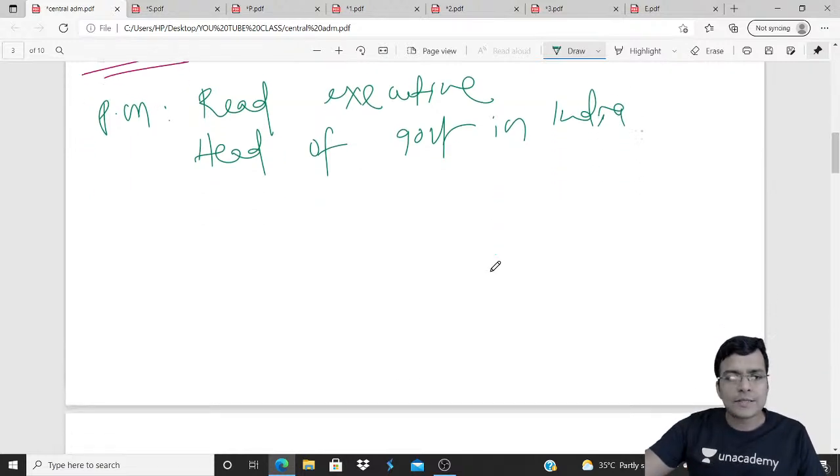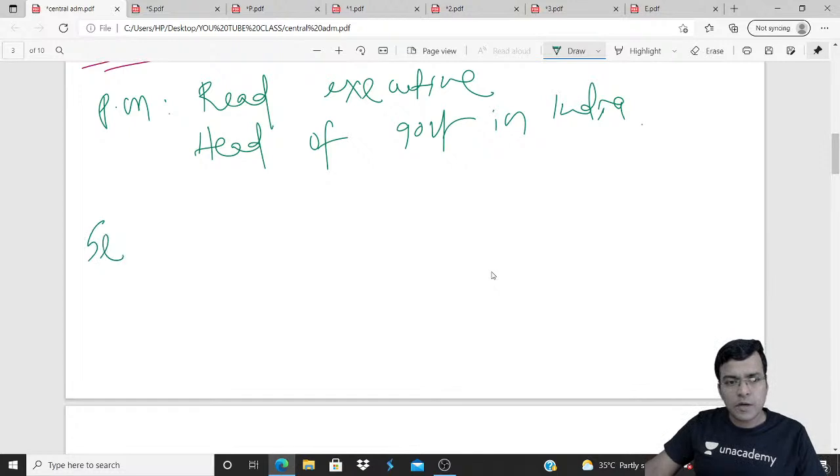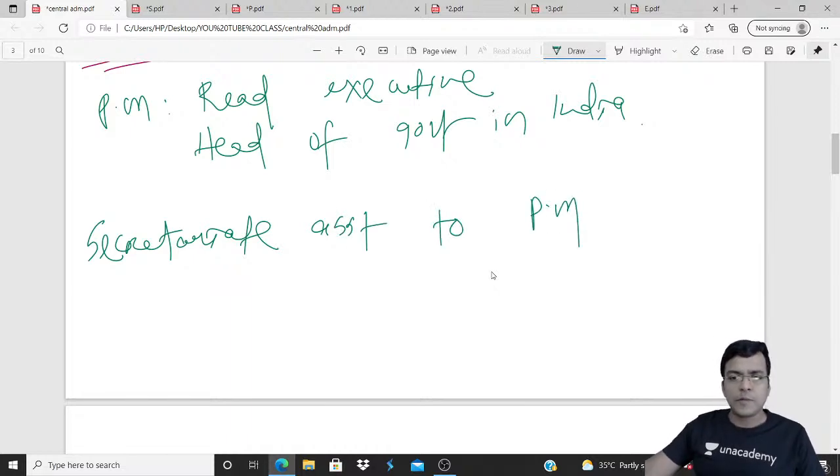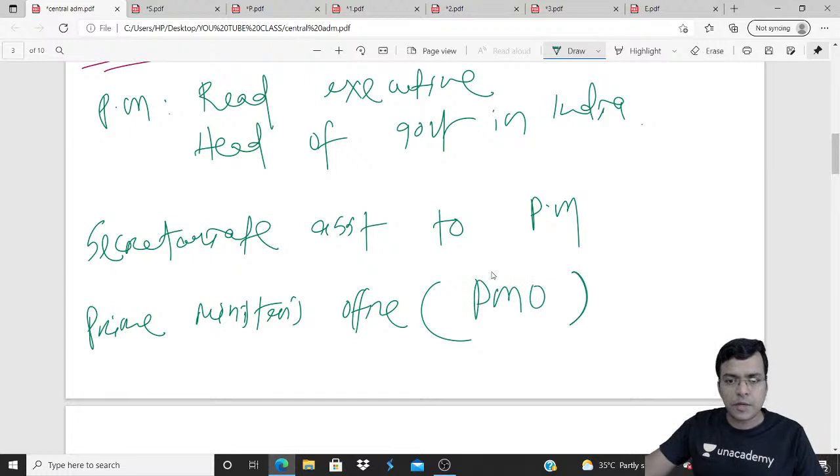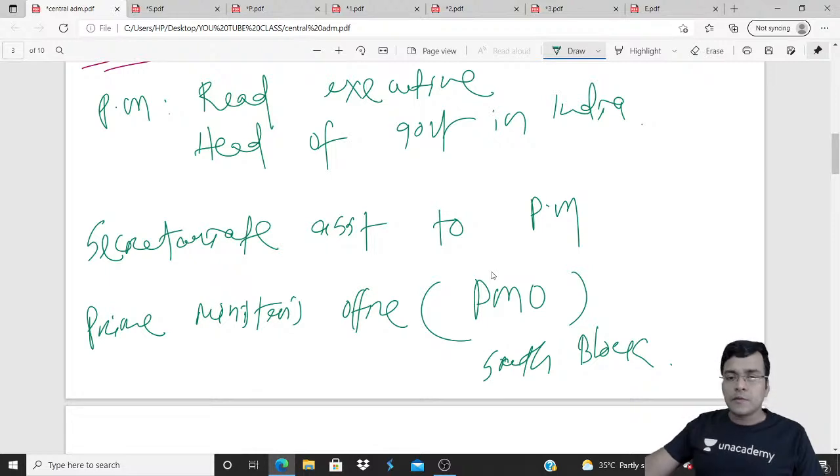To provide secretariat assistance to the Prime Minister in India, we have the Prime Minister's Office, popularly known as PMO. PMO is present in South Block. Earlier, before independence, this was known as the PM Secretariat. After this it became PMO.